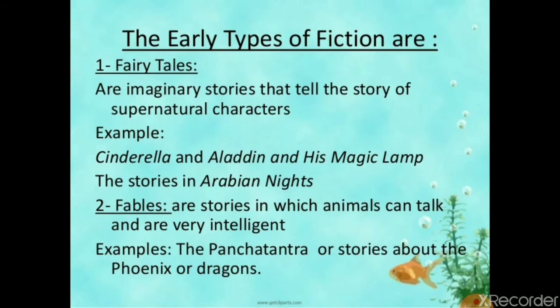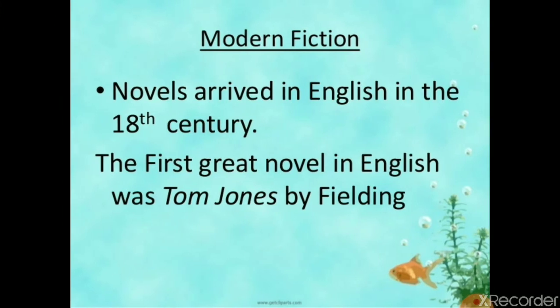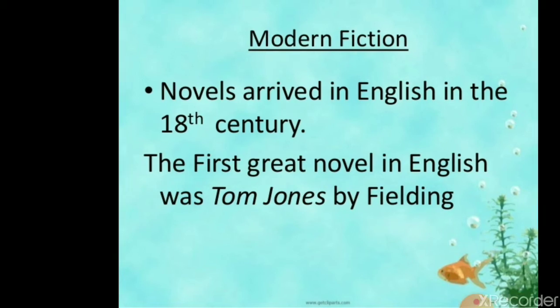Now, fables. Fables are stories in which animals can talk and are very intelligent. For example, the Panchatantra or stories about the phoenix or dragons. Modern fiction. Novels arrived in English in the 18th century. The first great novel in English was Tom Jones by Fielding.